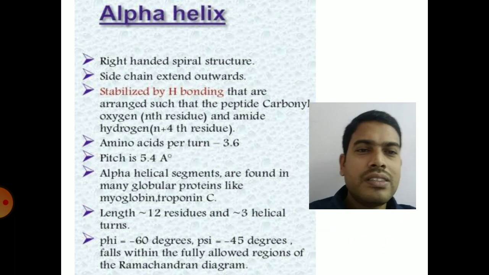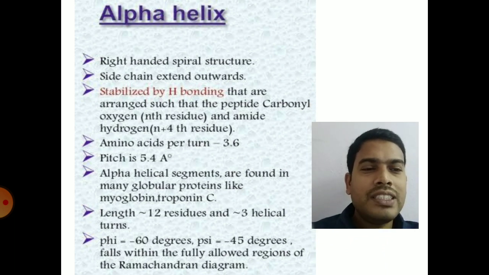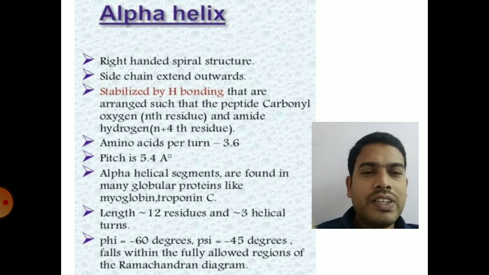So you can see the properties of alpha helical structure. It may exist either in right-handed or left-handed form. Intramolecular hydrogen bonding stabilizes the alpha helical structure. The hydrogen bonding is between the nth and n plus 4th residue. There will be around 3.6 amino acids per turn of the helix, and the pitch of the helix is 5.4 angstroms. You can also see the psi and phi values here, which we will discuss in the Ramachandran plot, the last topic of these slides.